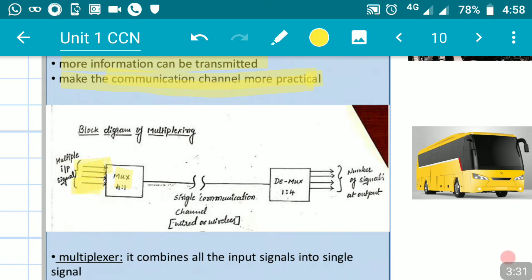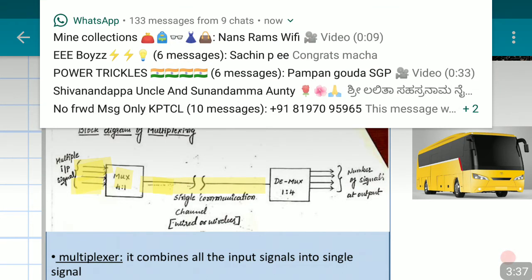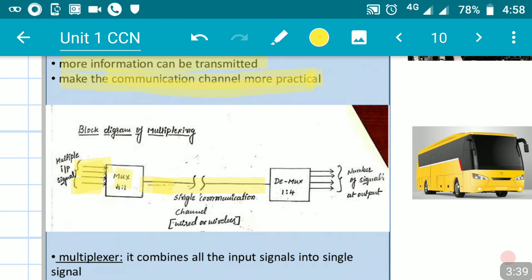It takes 4 inputs and gives one output, and this one output is transmitted through the long distance and reaches the demultiplexer. This demultiplexer is a 1:4 demultiplexer, and it gives 4 different outputs from only one input. So this is the block diagram of how multiplexing takes place.